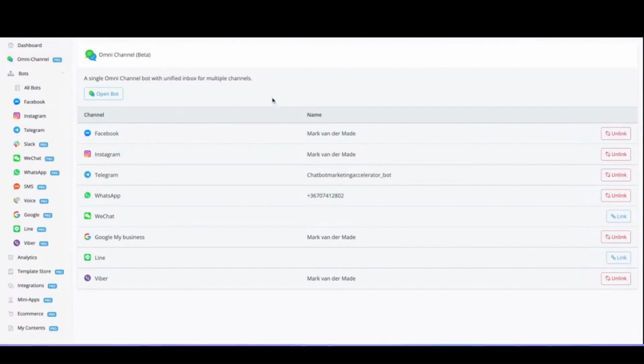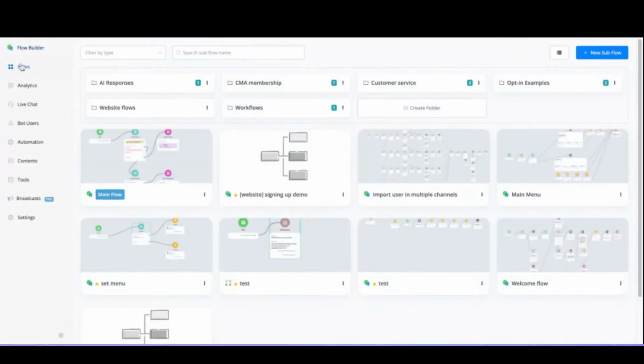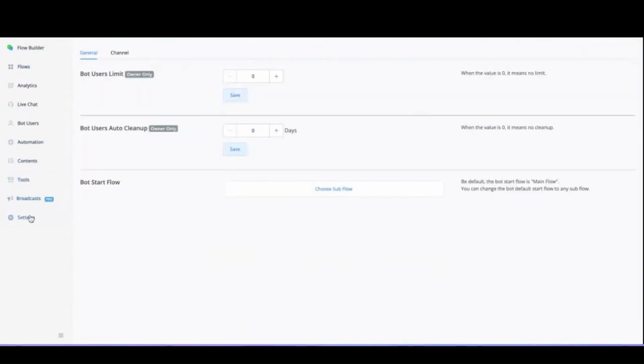But the big advantage of Omni channel is that you just create one chatbot to manage all of these channels inside of the single chatbot. So once you have connected all your channels, just press open chatbot. From here, you will be able to create your chatbot like normally. You have all your different kinds of settings like flows, analytics, live chat. I will go to live chat shortly. You have your bot users, your automations, contents, tools, broadcast, and settings, right? So you can set all of this up as you want to.